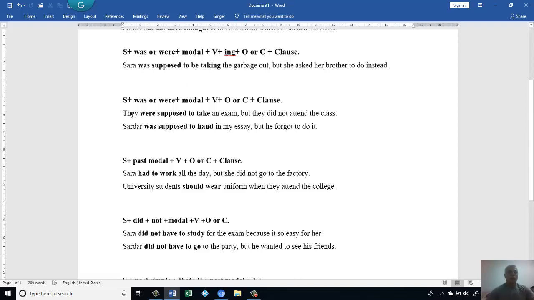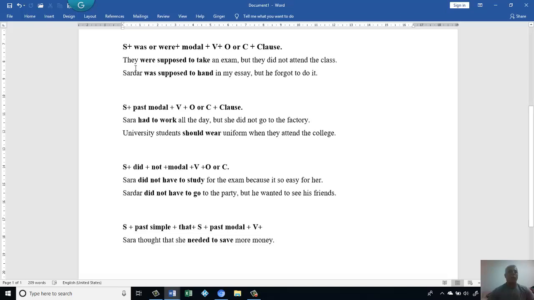Sometimes you could have the same subject, was or were, then modal, then verb, then object or complement, then clause. Let's look at it. They were supposed to take an exam, but they did not attend the class. Here we have a subject, then the be verb, were, because the subject is they, then I have to use were. Then we have the semi-modal, supposed to.